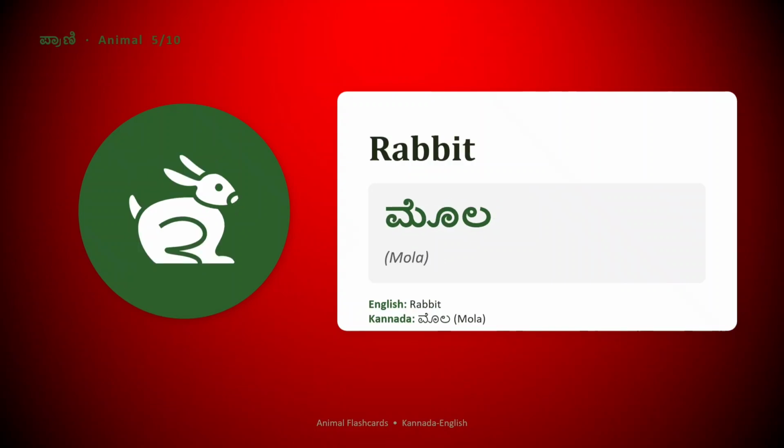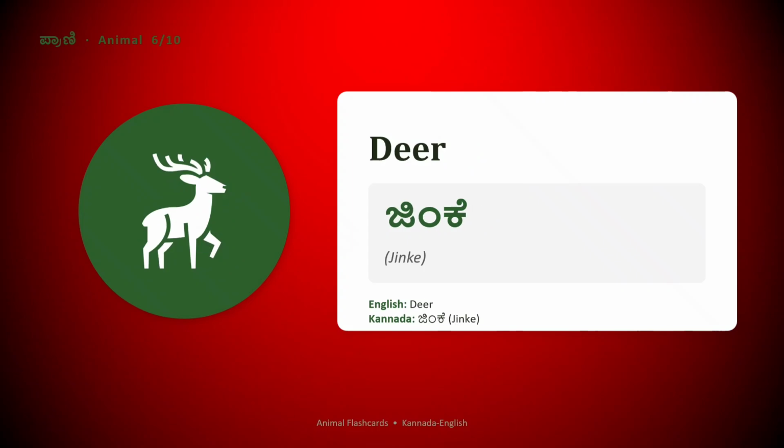Rabbit. Rabbit in Kannada is called Mola. Rabbit is Mola. Very good. You repeated Mola. Deer. Deer is called in Kannada Jinke.